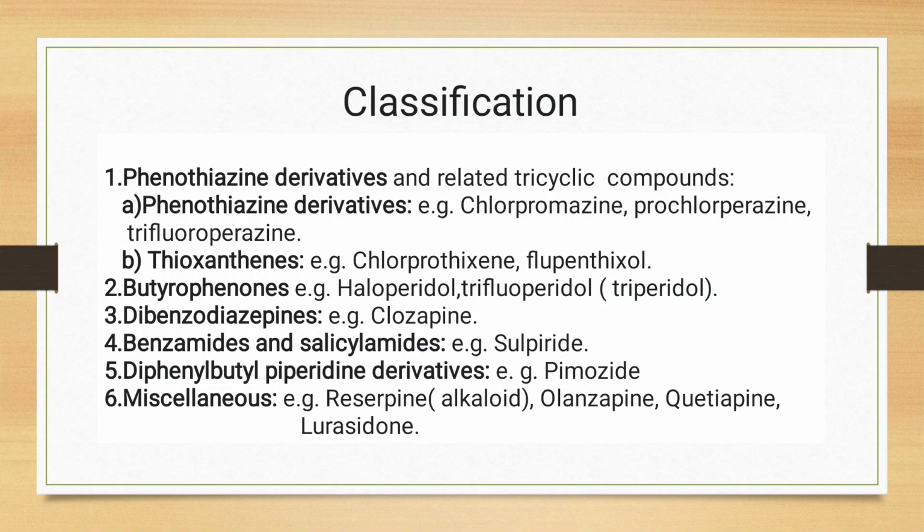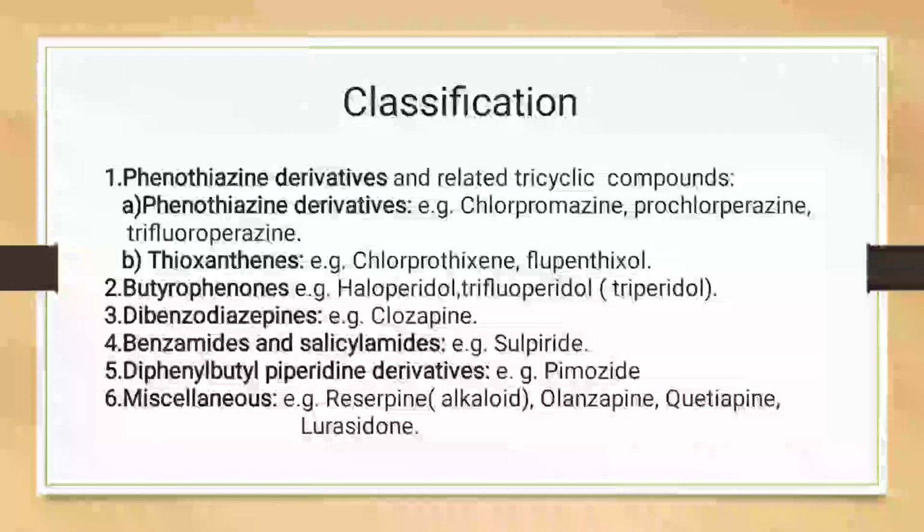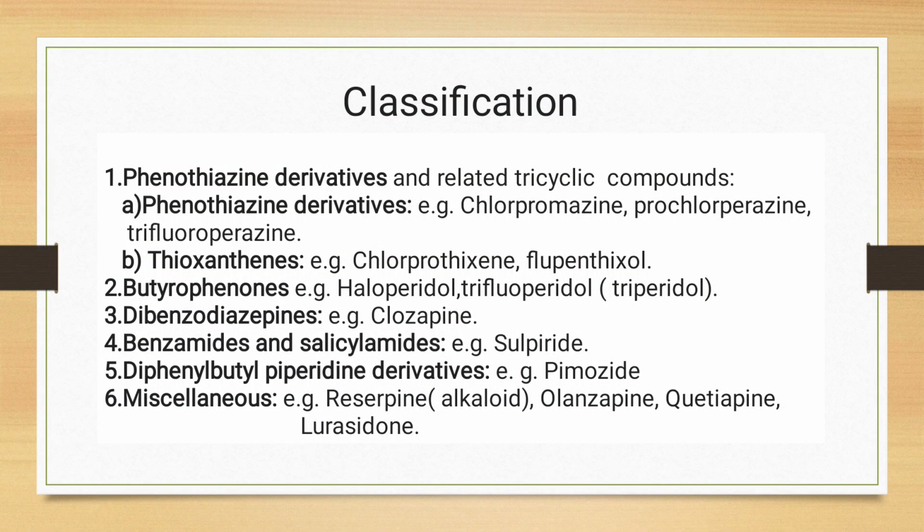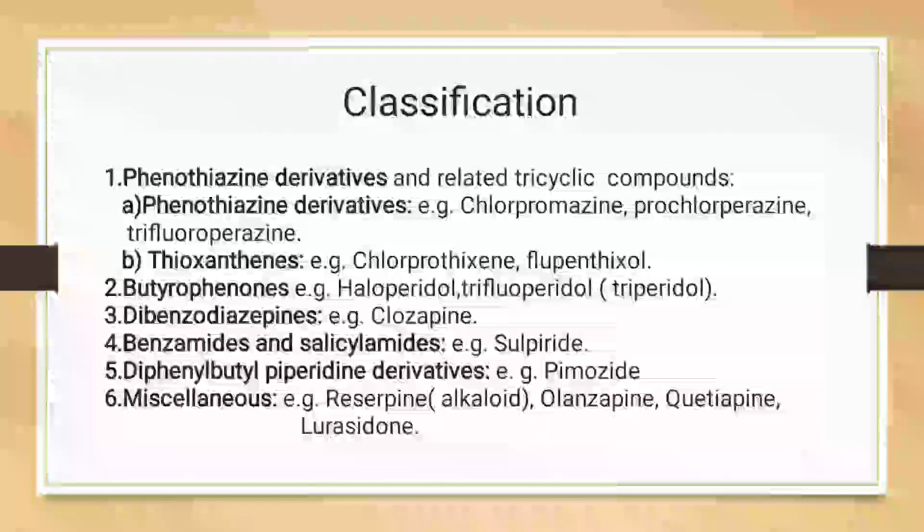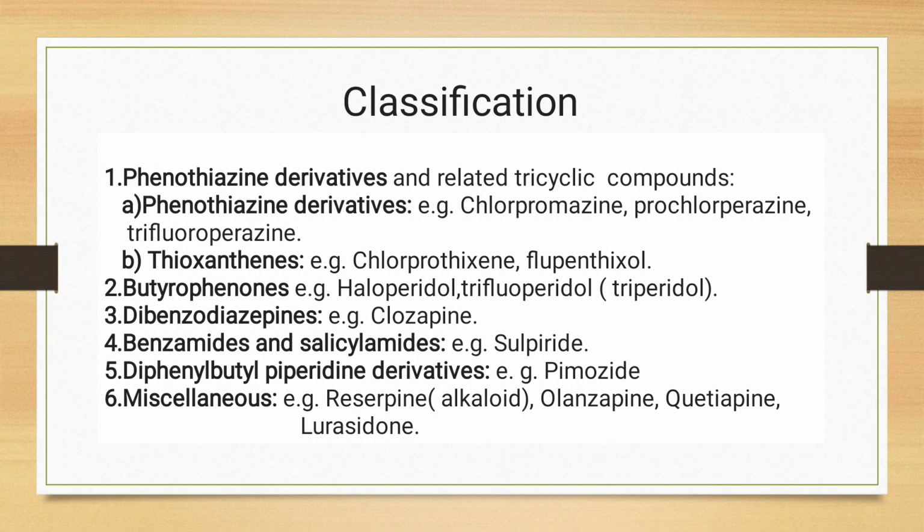Phenothiazine has a three-ring structure, the phenothiazine nucleus, in which two benzene rings are attached to a six-membered ring containing nitrogen and sulfur. That is phenothiazine. Examples are chlorpromazine, prochlorperazine, trifluoperazine. Thioxanthine derivatives have two benzene rings attached to a six-membered ring containing oxygen. That is thioxanthine. Examples are chlorprothixene and flupenthixol.